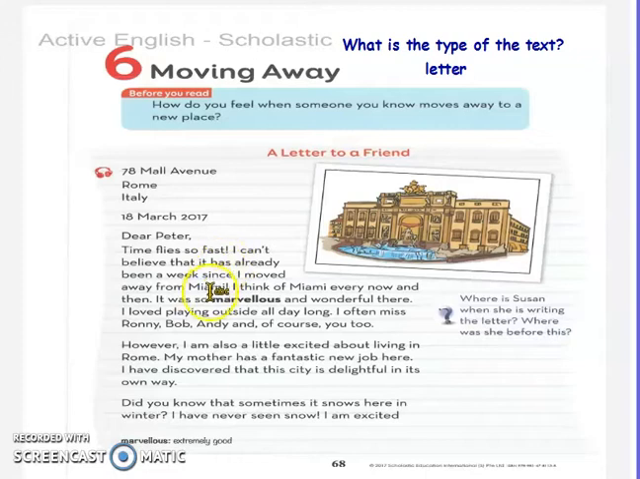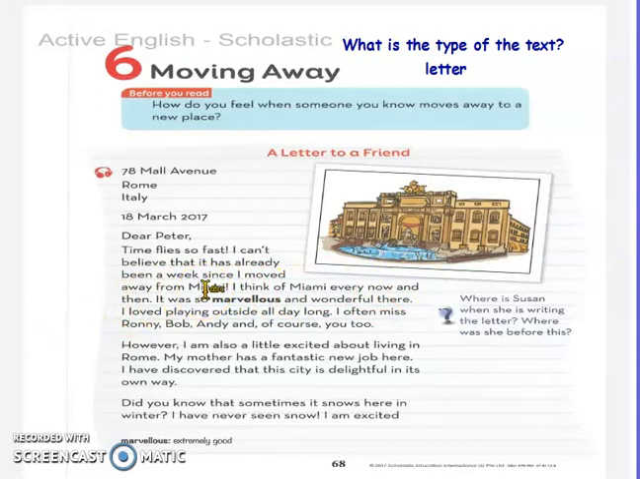She lived in Miami, and now she lives in a new place, and we will know what this place is. So it has already been a week since I moved away from Miami. I think of Miami every now and then.